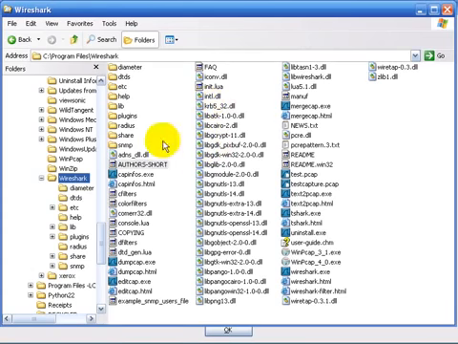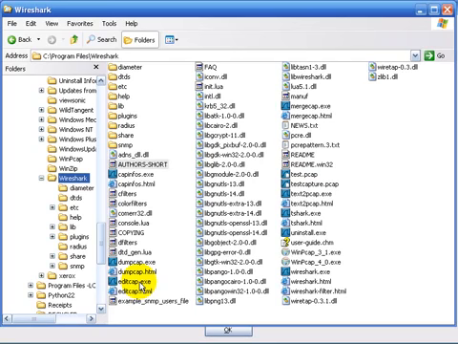Now I'm looking at the Wireshark directory, and here we can see I have a couple of capture files that I saved directly into here for doing some tests, but you'll see some executable files, and all of those are the command line files. Now the command line tools with Wireshark are really nice to use. The top two tools that you'll probably use will be tshark, which is the command line capture tool, and possibly you'll use editcap. So if you get a really large trace file, you can split it into multiple pieces.